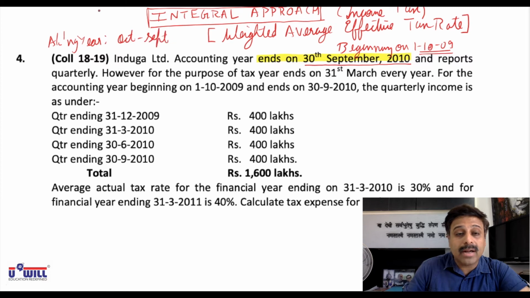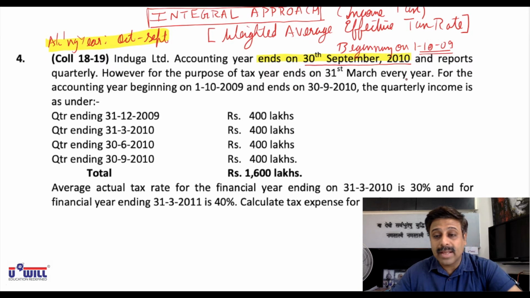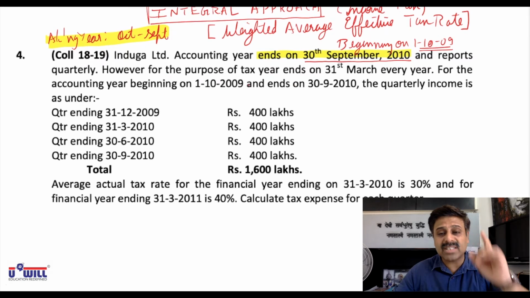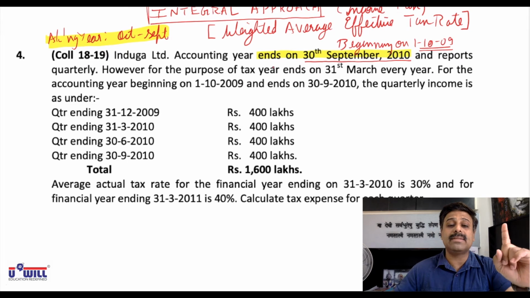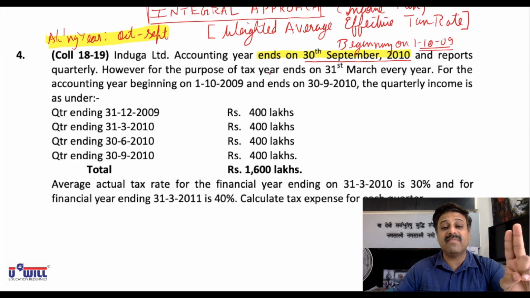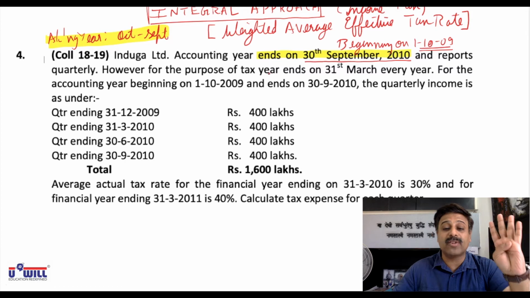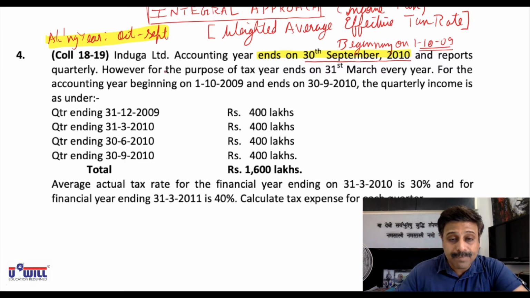Company is following accounting year as October to September. And reports quarterly, means first quarter for the company is October, November, December. Second quarter for the company is January, February, March. Third quarter for the company is April, May, June. And fourth quarter for the company is July, August and September.